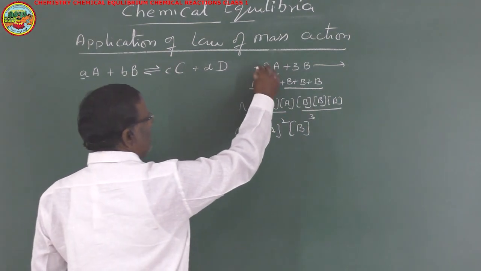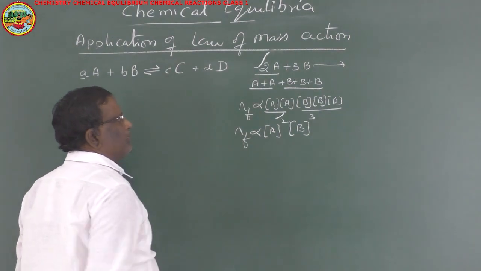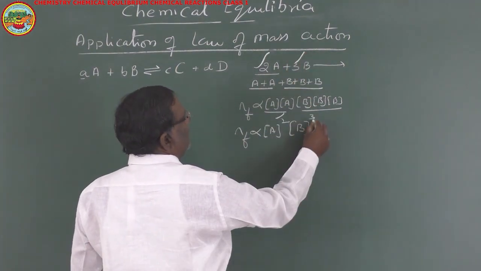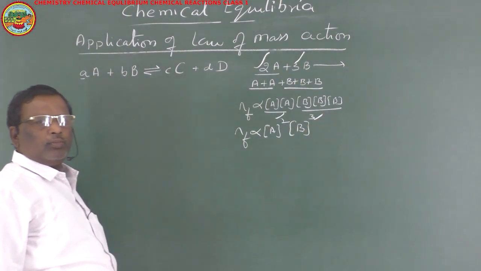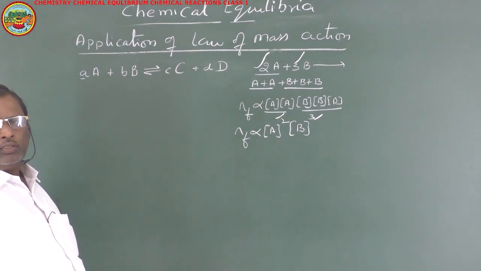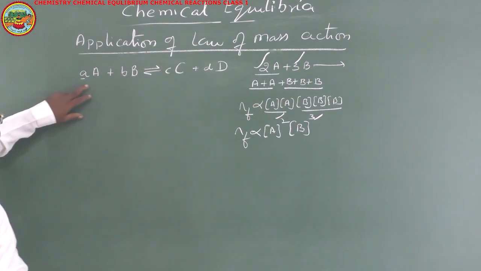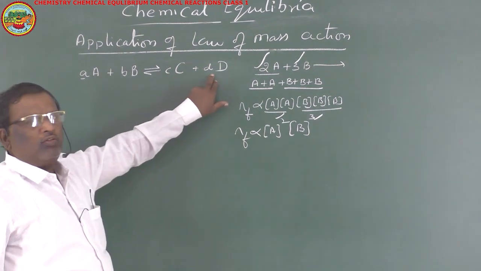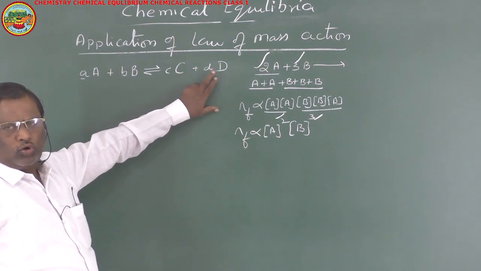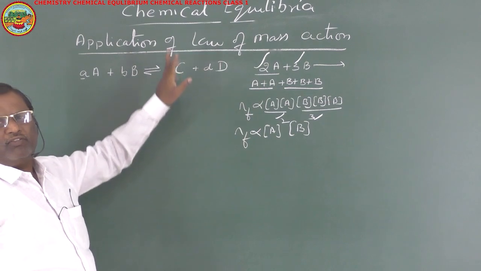That means the coefficient will appear as a power to the concentration. So when different numbers of moles are involved in the chemical reaction, the coefficients will appear as powers in the rate equation.